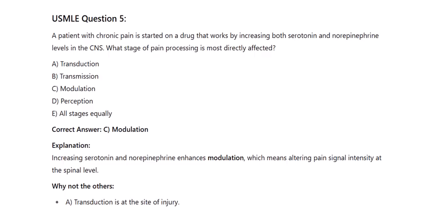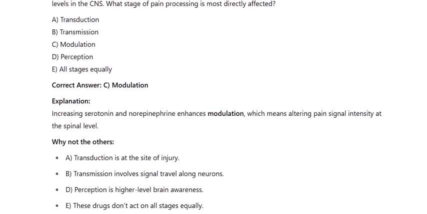Correct answer: C. Modulation. Explanation: Increasing serotonin and norepinephrine enhances modulation, which means altering pain signal intensity at the spinal level. Why not the others? A. Transduction is at the site of injury. B. Transmission involves signal travel along neurons. D. Perception is higher level brain awareness. E. These drugs don't act on all stages equally.